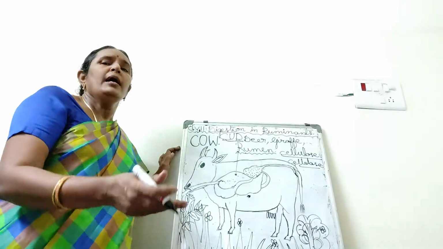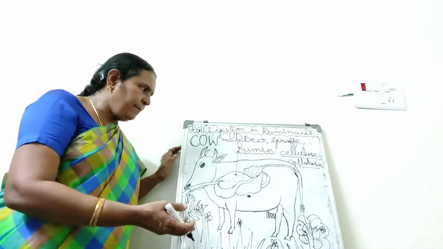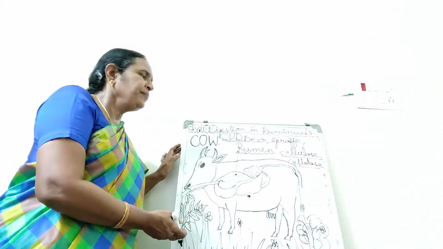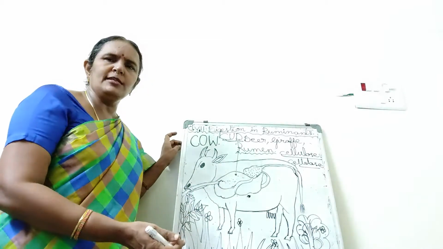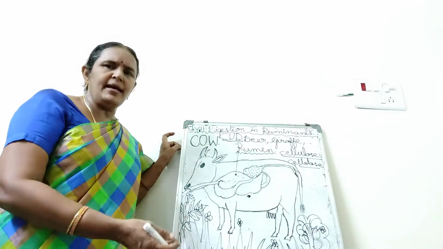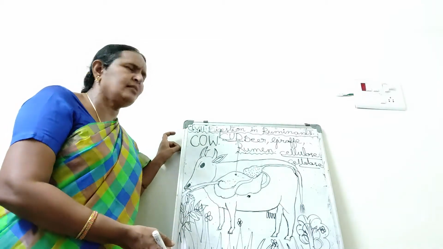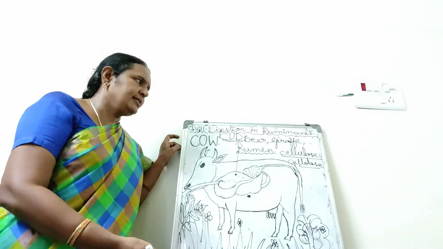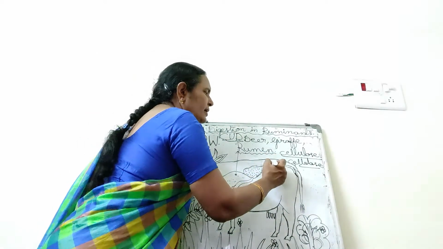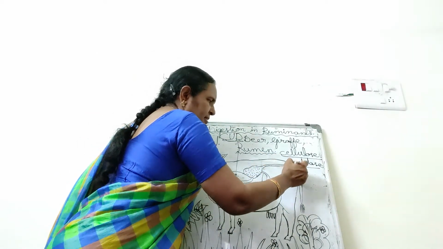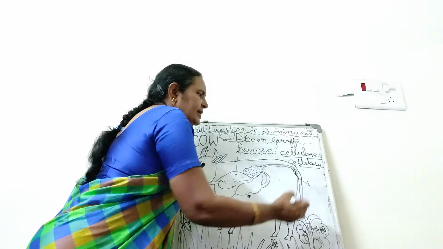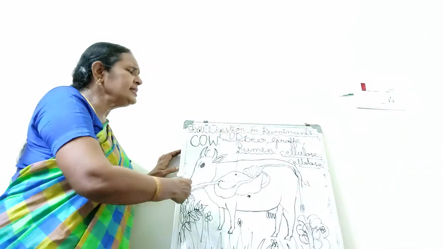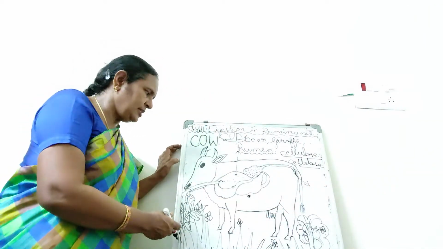As usual, in the small intestine the digestion completes even in these animals, like in human beings. Complete digestion means nothing but the breakdown of complex nutrients into simple nutrients. So the undigested food goes to the large intestine and is sent out, isn't it? This is the digestion process.